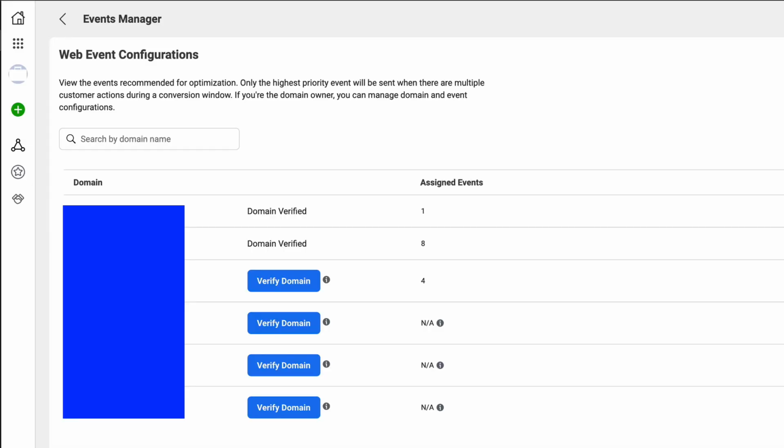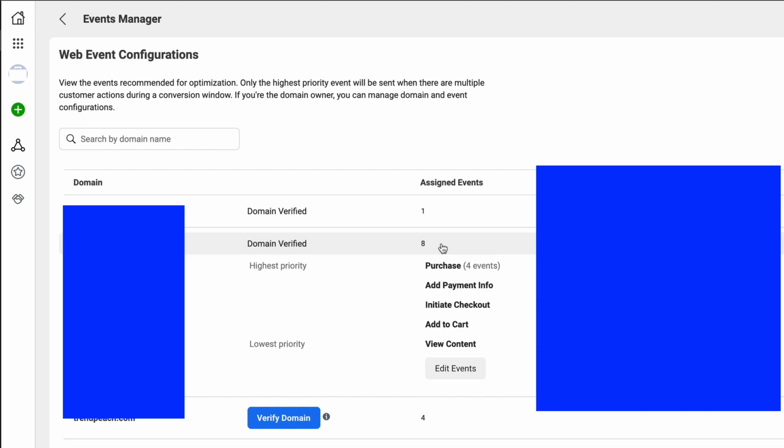You need to verify that domain. There are instructions that come up. What I recommend is the DNS verification. They give you a line of code. You can paste it inside your domain registrar as a text field, and then that's it. Your domain is verified with Facebook. Once your domain is verified, if you refresh this web event configurations page, you'll see the domain and it will be mentioned domain verified, and you can then assign events to this.